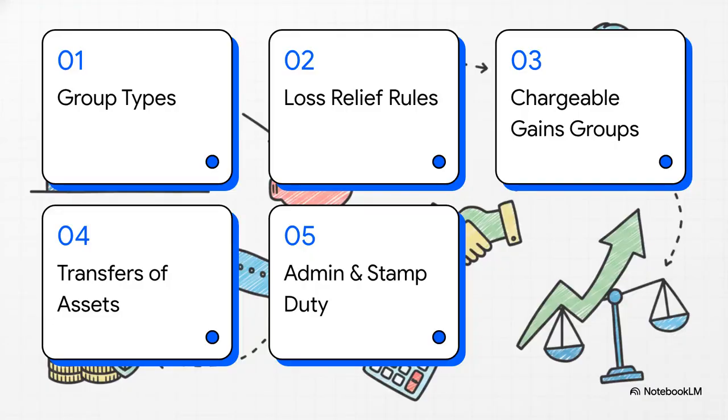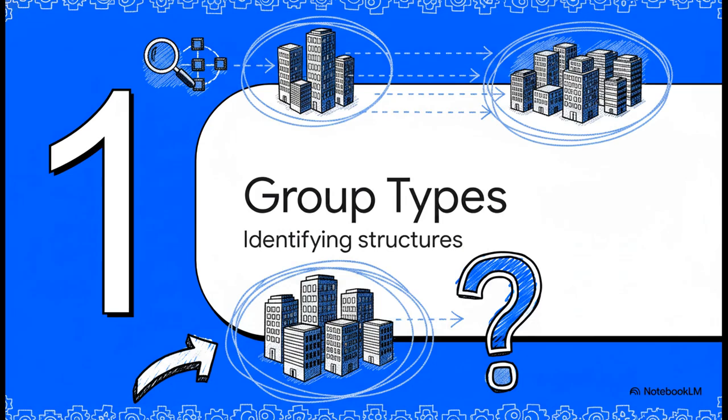Okay, let's dive into this syllabus. We are going to methodically break down these 5 complex areas of tax law today. We'll start with types of corporate groups, then move into group and consortium relief, followed by chargeable gains group rules. After that, we'll tackle transfers of assets and intangibles, and we'll wrap up with administration and stamp duty. Starting right off with Section 1, Types of Corporate Groups.